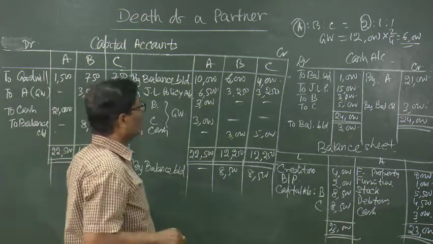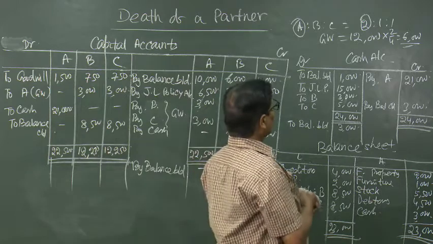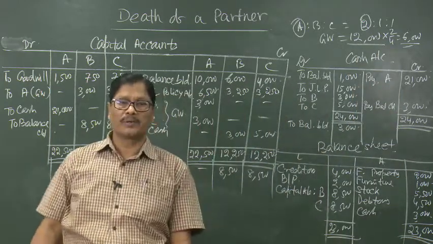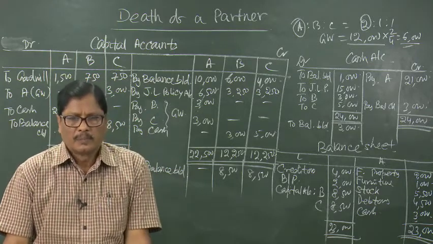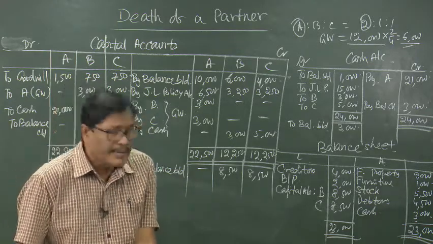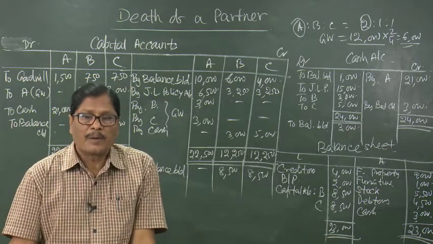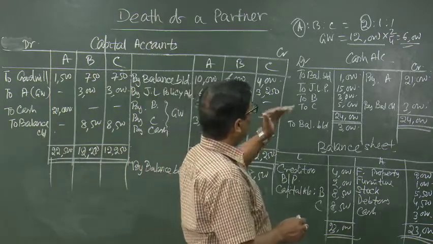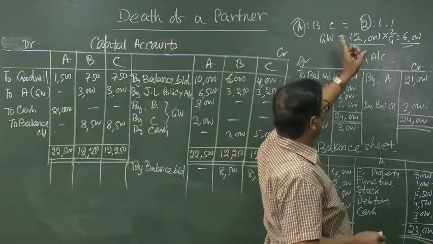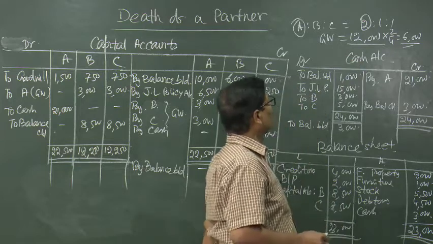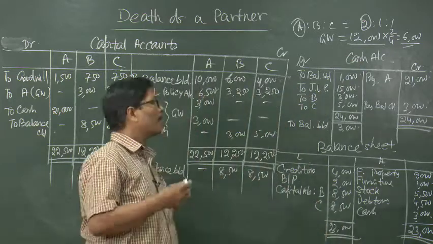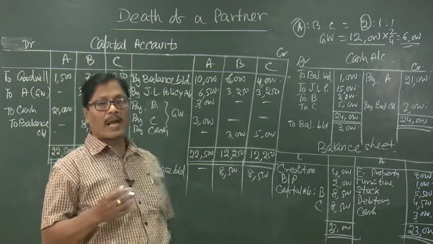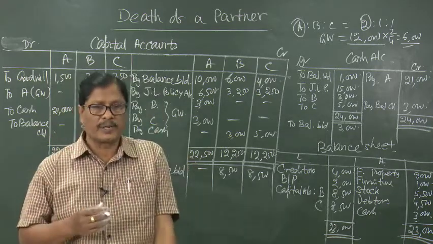That is one thing. Second thing is, in the question it has been given that goodwill will have to be valued at the average profit made during the last 4 years multiplied by 1.5. So, what we have done is, we have calculated the profits of 4 years, added it, divided by 4, so that it was coming to some 8,000, and on 8,000 we are multiplying it by 1.5. That is 1.5 years purchase of 4 years average profit, that was the language.